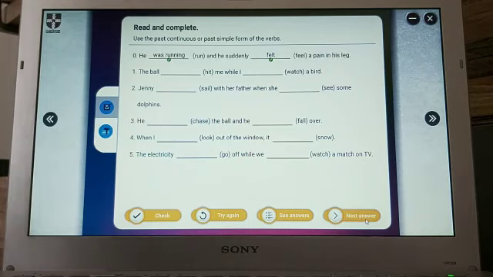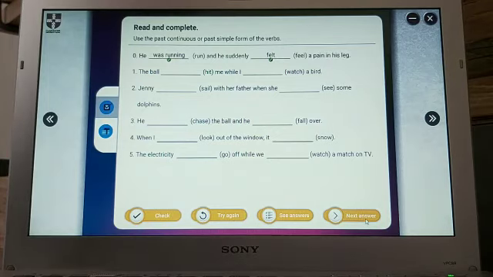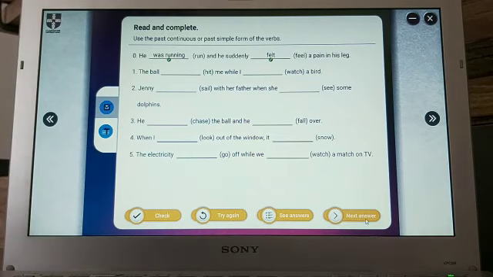And now, first question. In the second part of the sentence, we can see while. So with while we must use past continuous. And now let's be sure that for the first part, the ball hit me. The ball hit me while I was watching a bird.